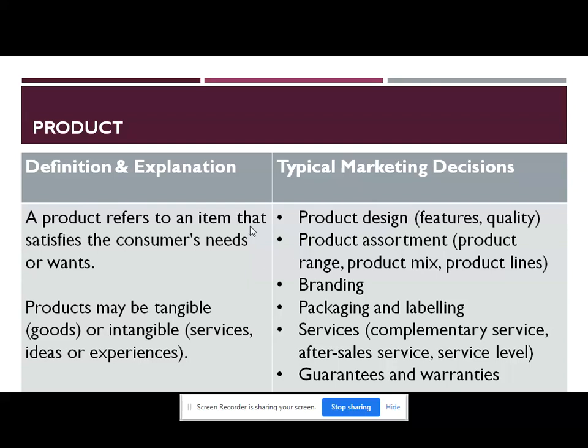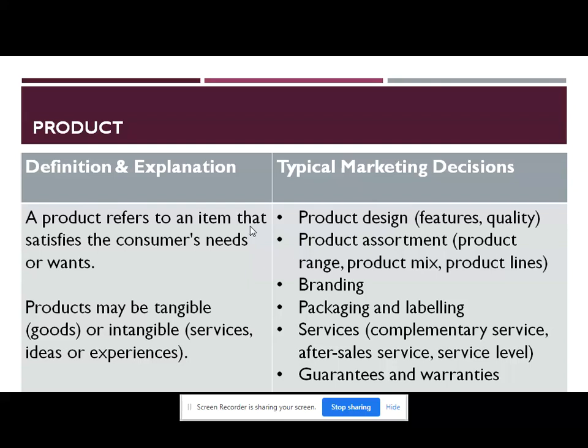Intangible means you cannot touch that product. So you can only feel the product or you can avail the services. So intangible includes various types of services, ideas or experiences, those which are sold by the marketers.